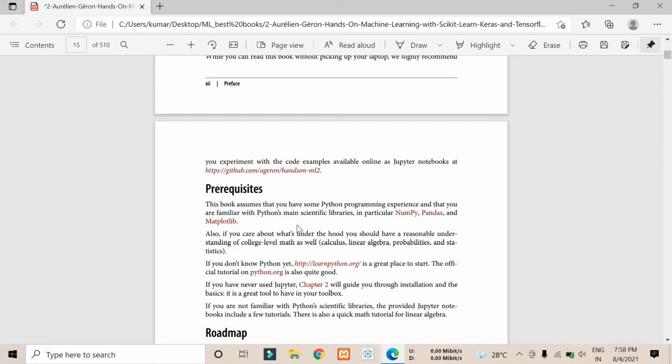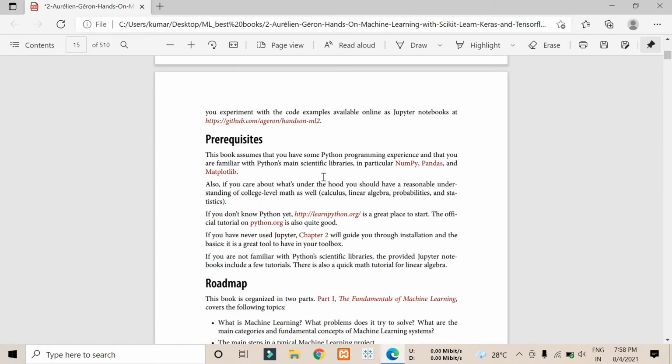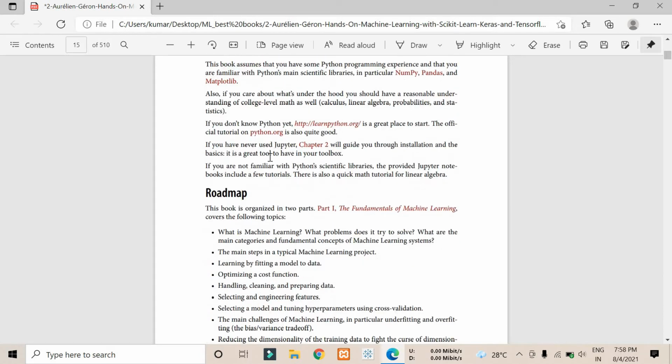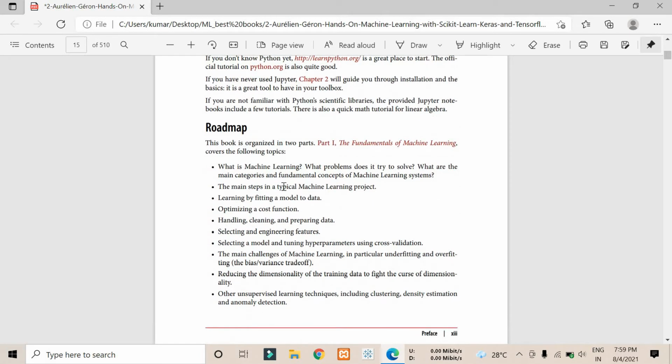As prerequisites, you should have basic knowledge of Python, NumPy, Pandas and Matplotlib. If you don't know them, you can go to the site, download Python and start learning Python. And if you have never used Jupyter, don't worry. In chapter 2 they have an end-to-end project in this book, so you will get to know the Jupyter notebook itself.